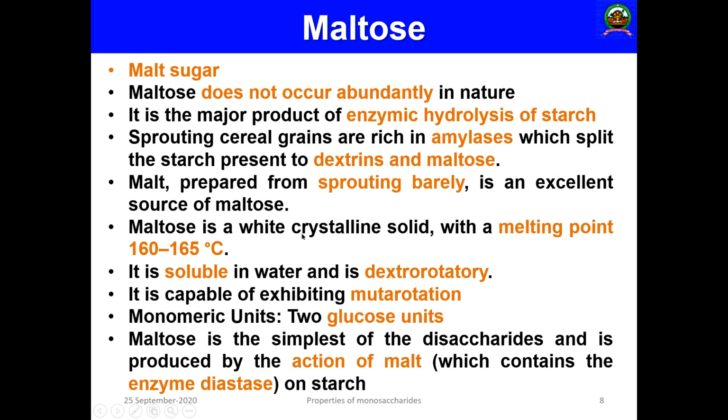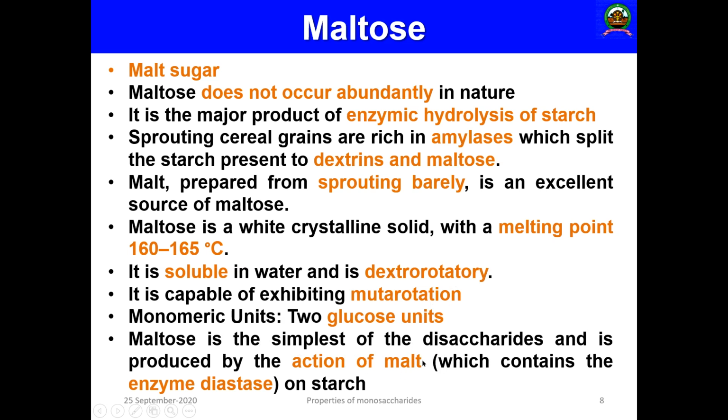Maltose is also a white crystalline solid with a melting point of 160 to 165 degrees centigrade. It is soluble in water and it is dextrorotatory, and it has the ability to undergo mutarotation with plane polarized light. The monomeric units are 2 units of glucose. Maltose is the simplest of the disaccharides and is produced by the action of malt.